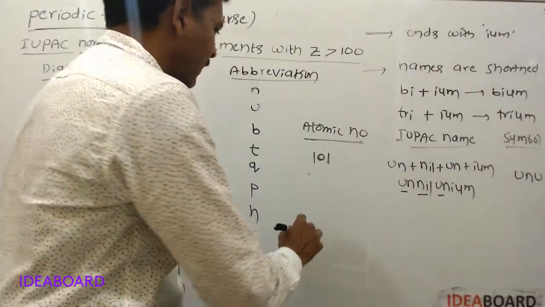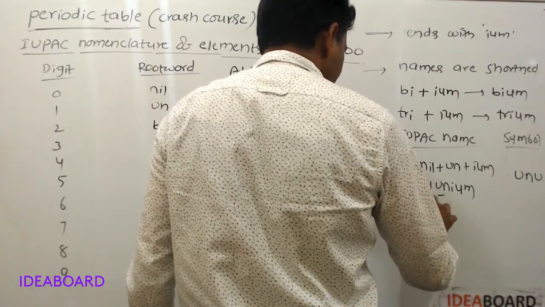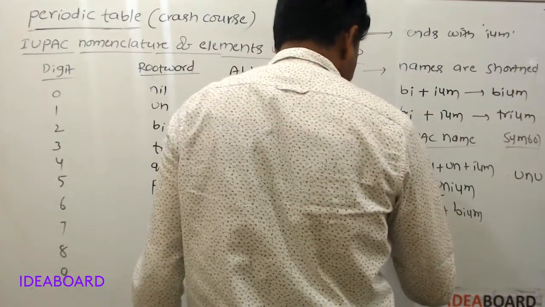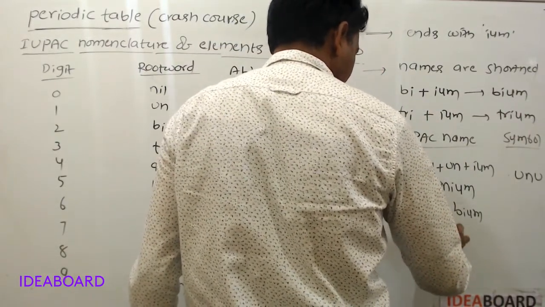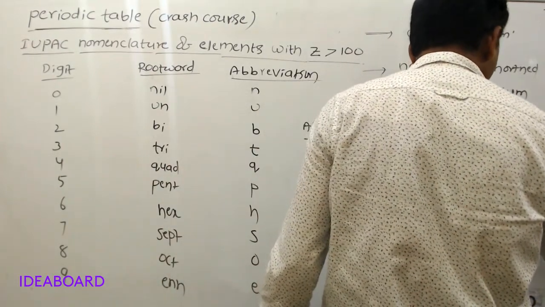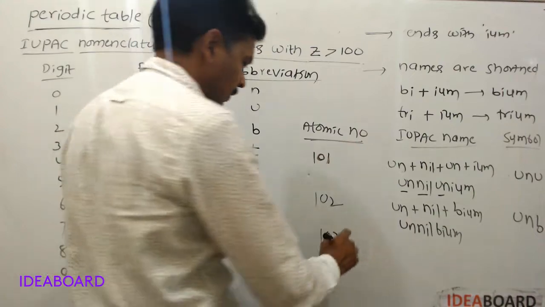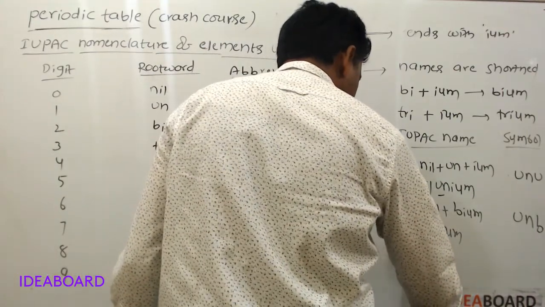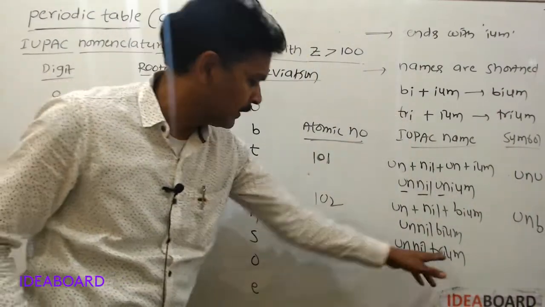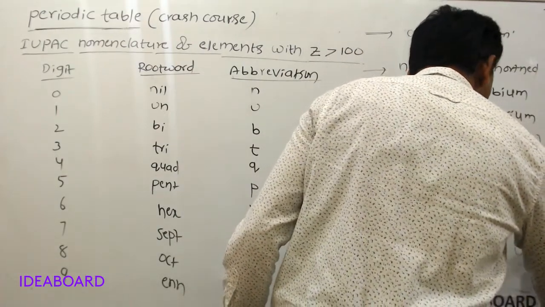If we take the element with atomic number 102, un plus nil plus bium, unnilbium, its symbol should be Unb. For the element with atomic number 103, unniltrium, its symbol should be Unt.